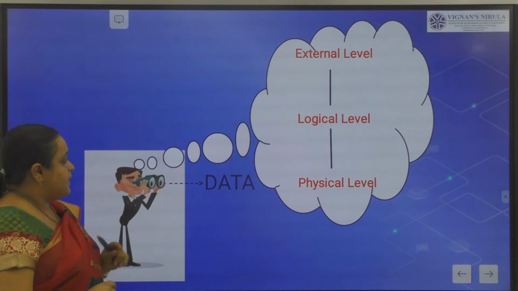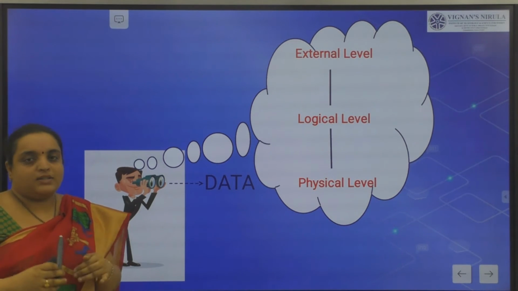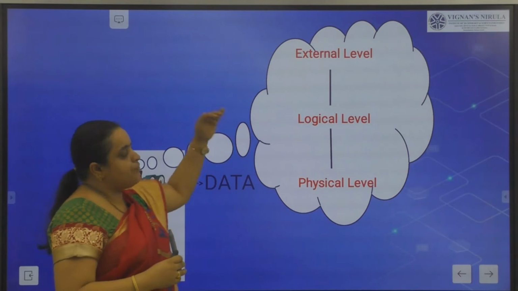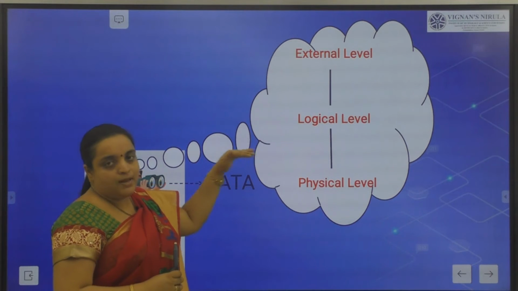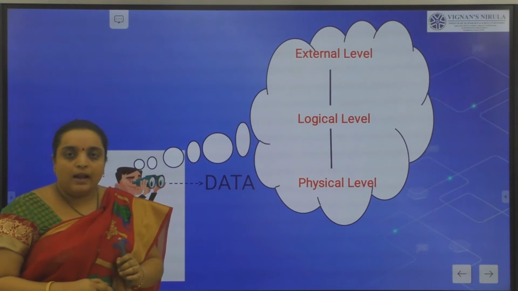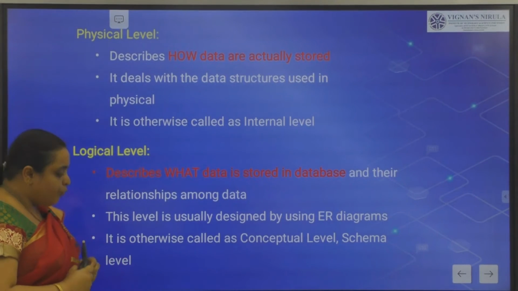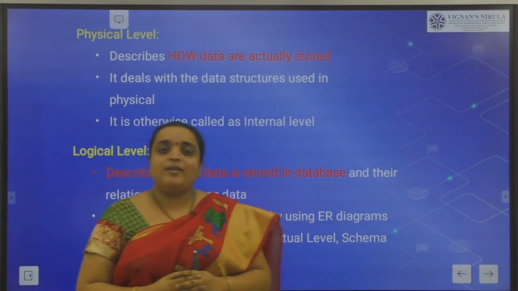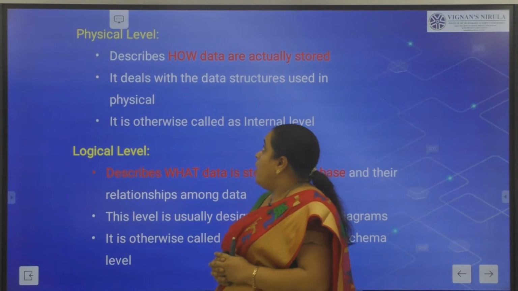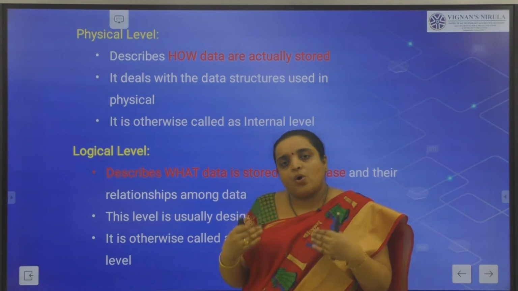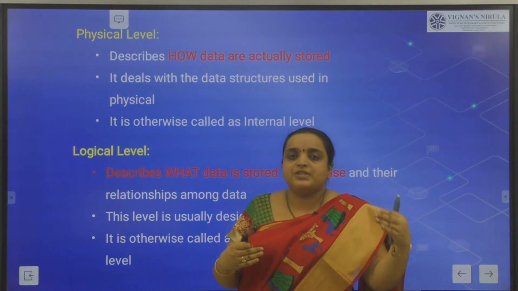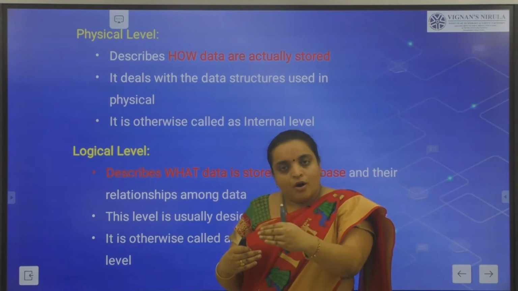So we view our data in three levels of abstraction: the physical level, the logical level, and the external level. Physical level mainly concentrates on how data is actually stored, how my songs are actually stored in the form of a CD and in the form of an audio tape.